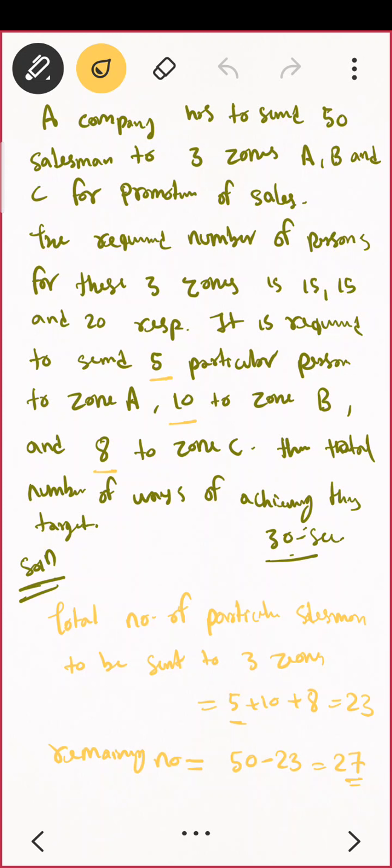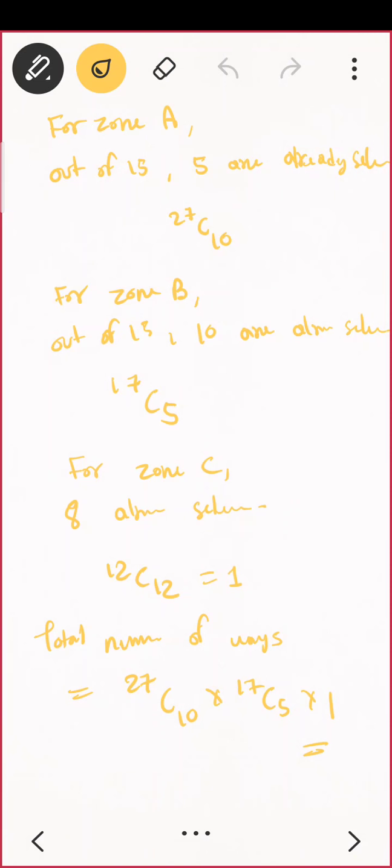So that is 27 minus 10. That can be done in 17C5 ways. What next? For zone C,